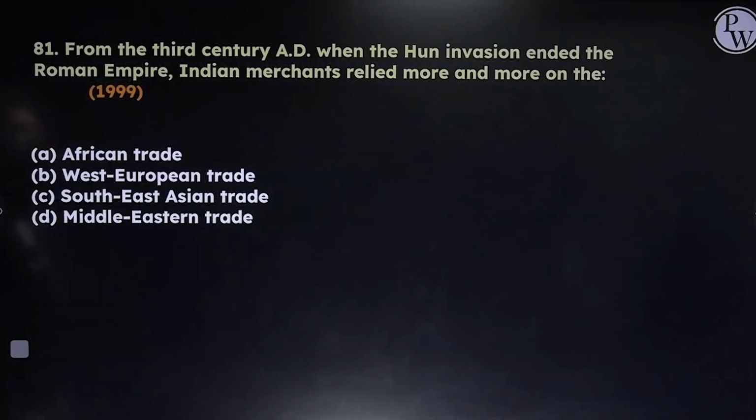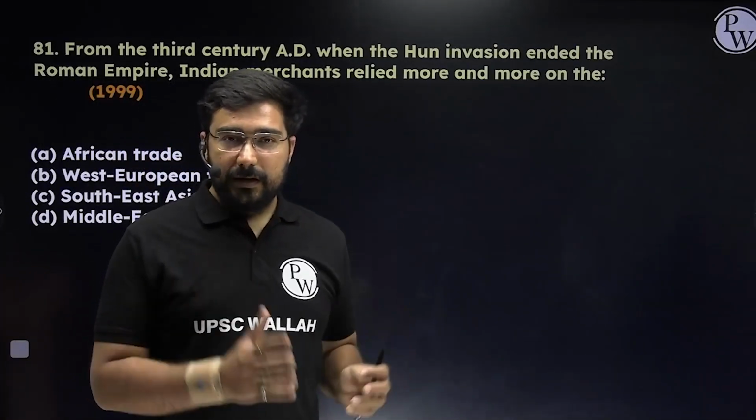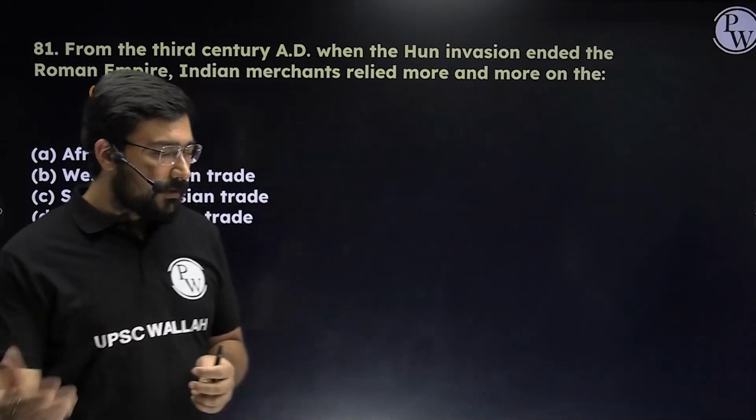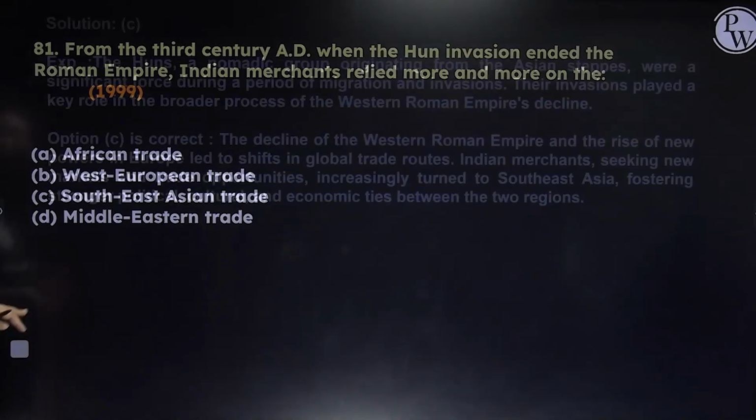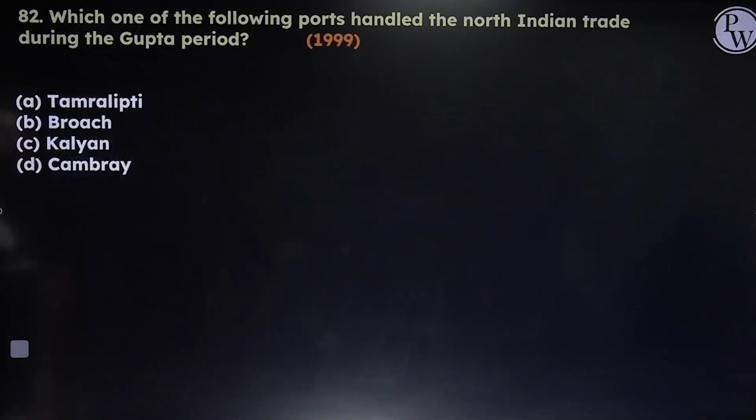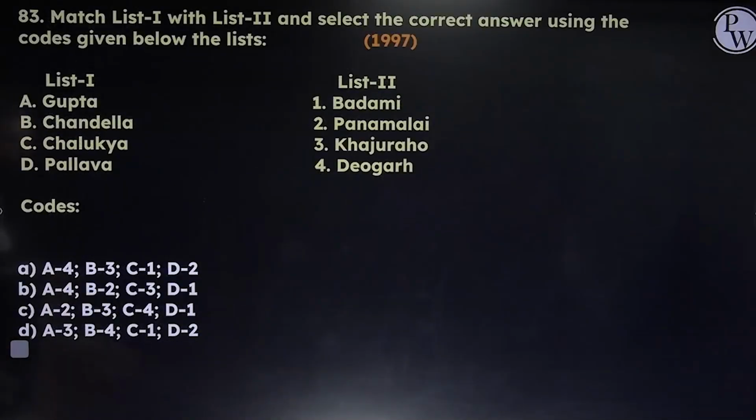Next, from the 3rd century AD, when the Hun invasion ended the Roman Empire, Indian merchants relied more and more on Southeast Asian trade. When the western trade went down, we went towards the east, right? So it was the Look East policy in ancient India. Answer will become C. Next, which of the following ports handled the North India trade during the Gupta period? So the most famous port of North India, it was Tamralipti. Answer will be A.